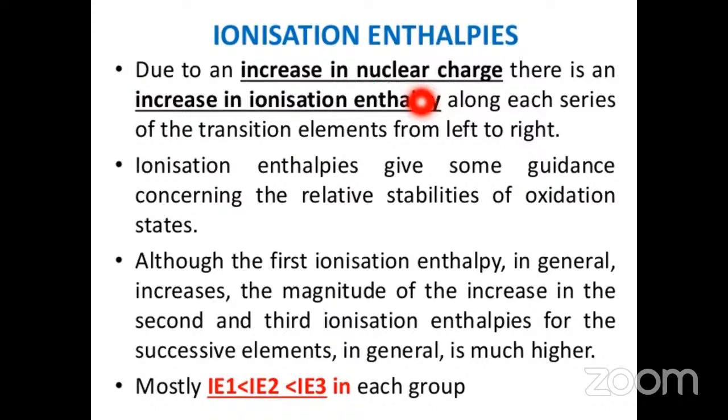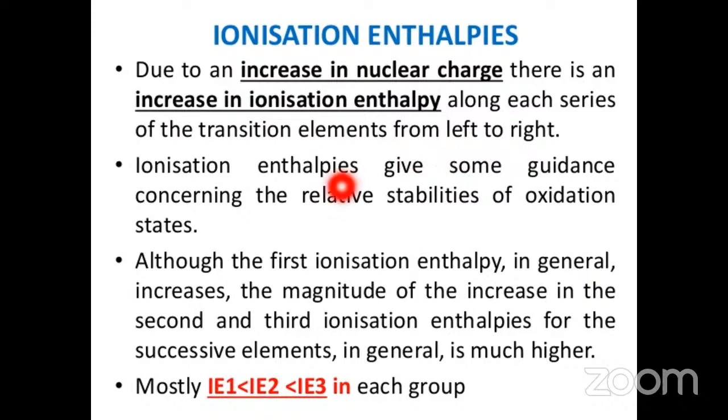Due to an increase in nuclear charge, there is an increase in ionization enthalpies. That means the ionization enthalpy is directly proportional to the nuclear charge. If the nuclear charge increases, the ionization enthalpy also increases, because the two are directly proportional to each other. So there is an increase in ionization enthalpy along each series of the transition elements from left to right.